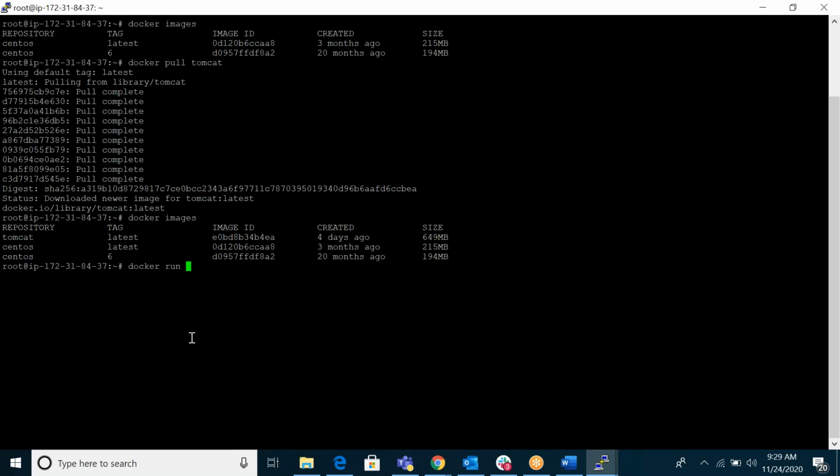All Docker commands start with the docker keyword. So docker run -it, where -t is the terminal, like PuTTY in Linux, and -i is interactive, then your Docker image name. Here I will take any image, say Tomcat. So docker run -it tomcat, my image name. Just press enter.